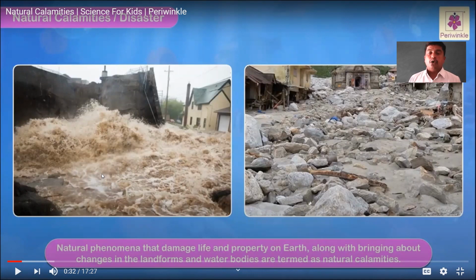Along with that it brings about changes in the landforms. A complete landform will be changed because of natural disasters, and complete changes will happen in the water bodies. This term is called natural disasters or calamities, synonyms.